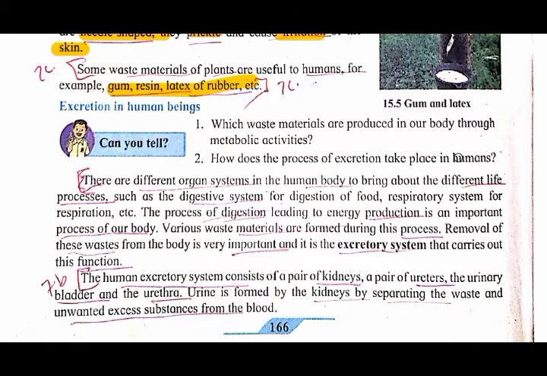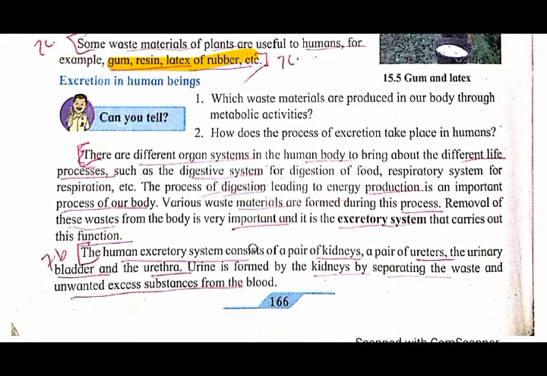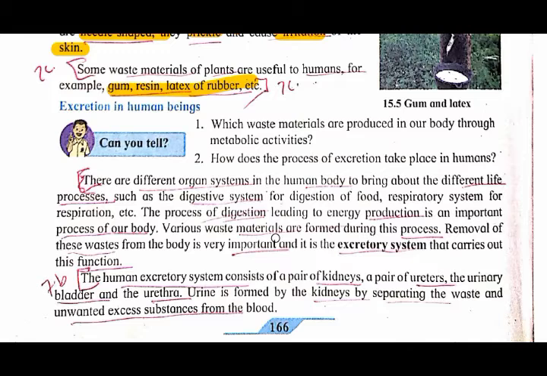How does the process of excretion take place in humans? Here you can see the human excretory system consists of a pair of kidneys, meaning excretion takes place by the kidney, a pair of ureters, the urinary bladder and the urethra. Urine is formed by the kidneys by separating the waste and unwanted excess substances from the blood. In this way the excretion takes place in humans.